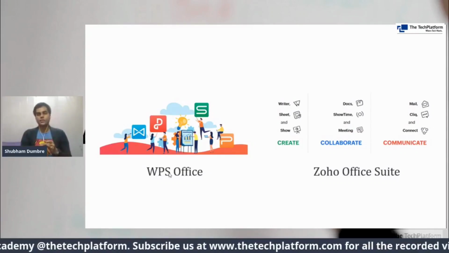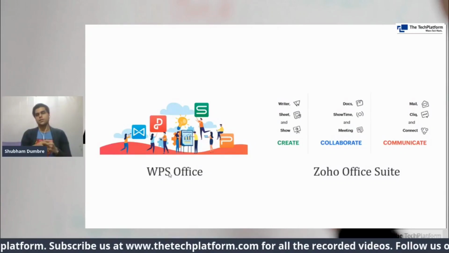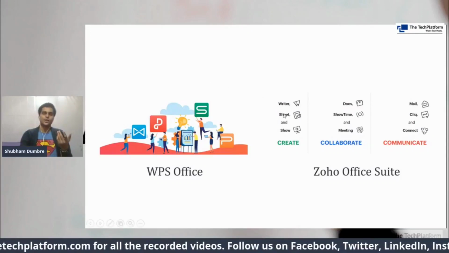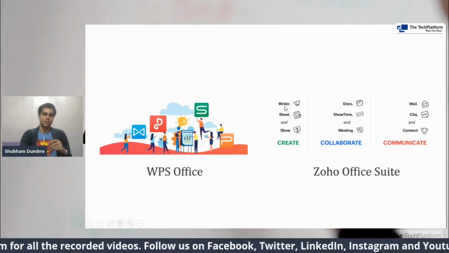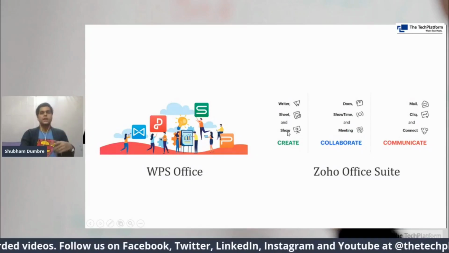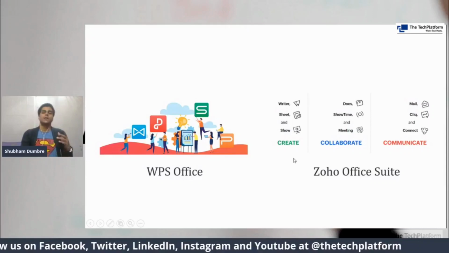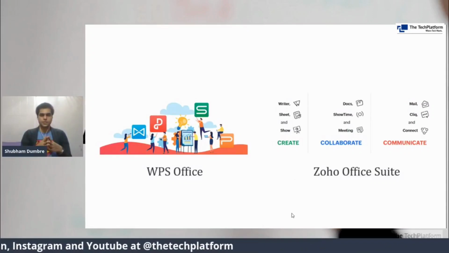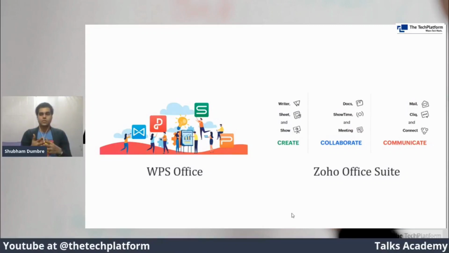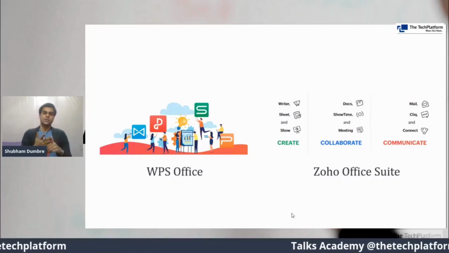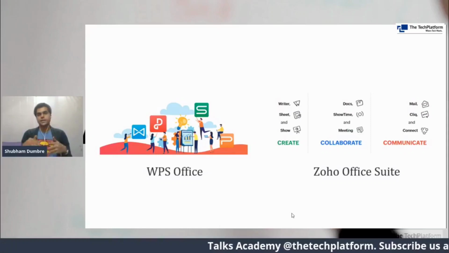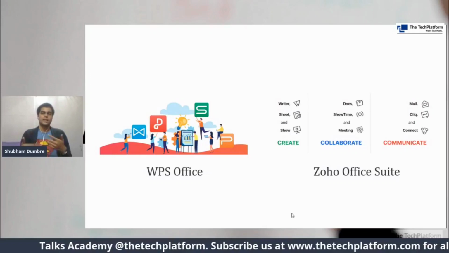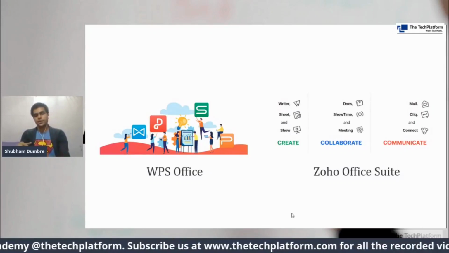Then coming to Zoho Office Suite, Zoho offers you again similar functionalities, that is a Writer, a Sheet, and a Show. Writer, the name itself resonates with the word processor. Sheet is spreadsheet, and Show is presentation. So Zoho Office Suite is also another very good alternative to this workspace thing. It also has free tiers, which can definitely benefit you. In case you need some more functionalities, then there are paid pricing plans which can help you to get things done.